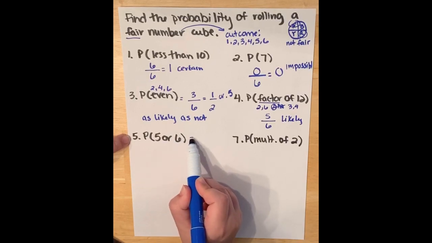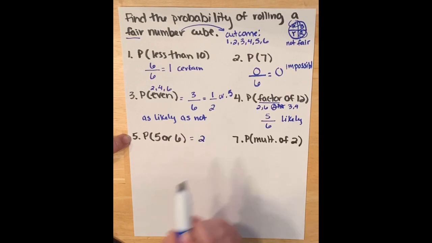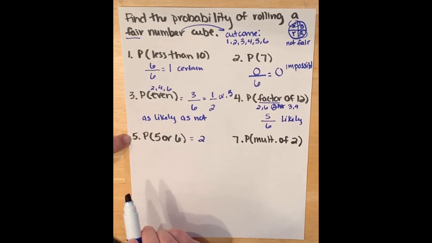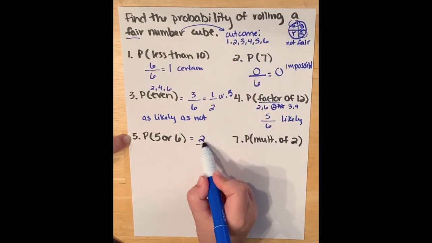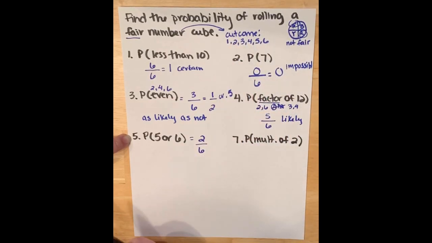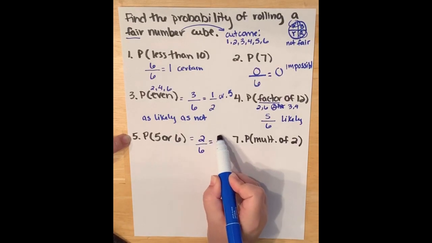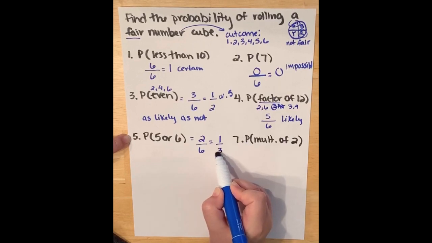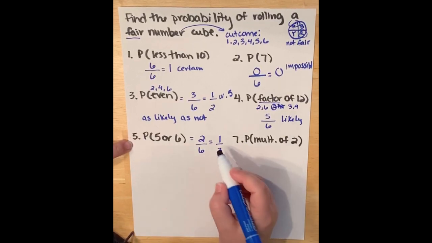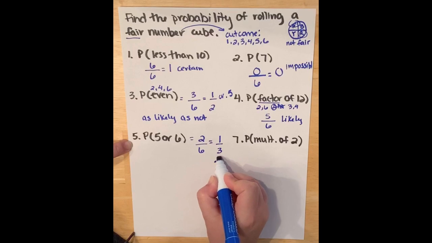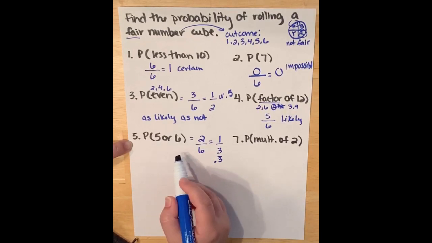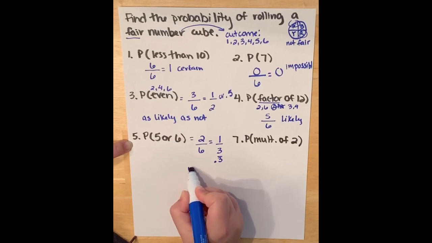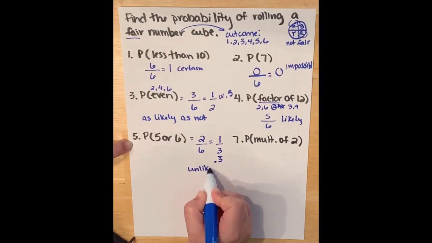So I have 2 chances or 2 possible outcomes I could get from my number cube out of a total of 6 outcomes, which will reduce, always reduce, to 1/3. And if you recall, in decimal world, that would be 0.3 repeating, and that definitely falls in that 0 to 0.5 category, which means it's an unlikely event.